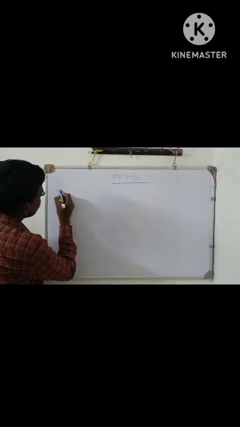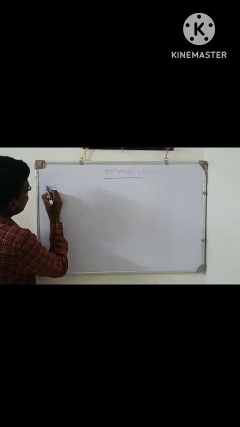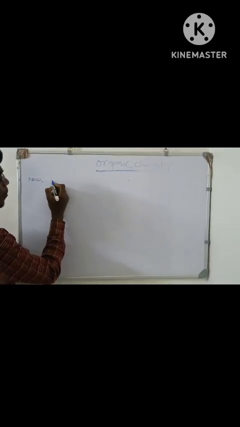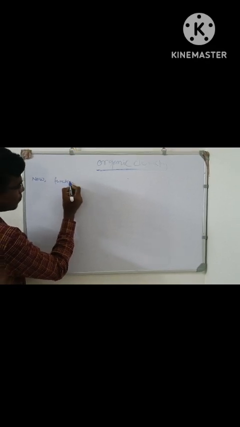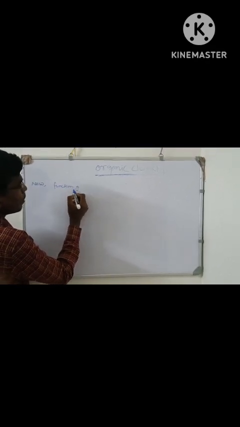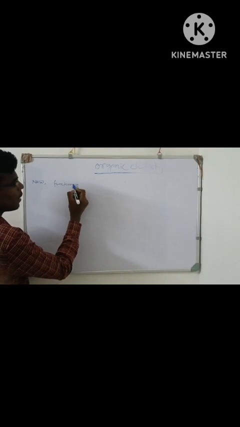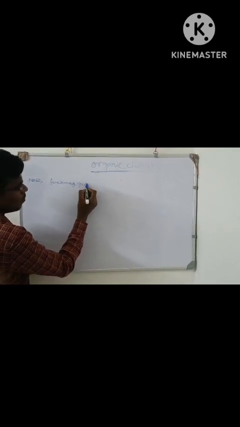So now we will know about functional group.